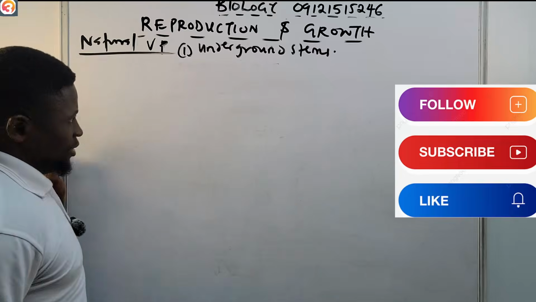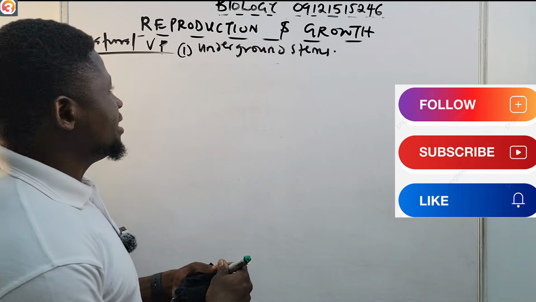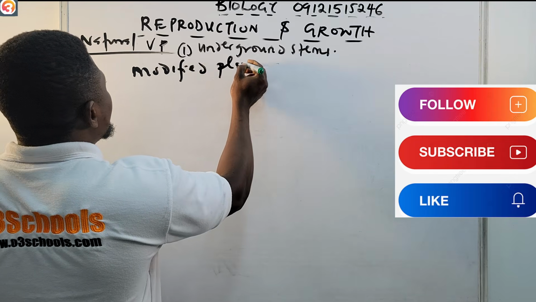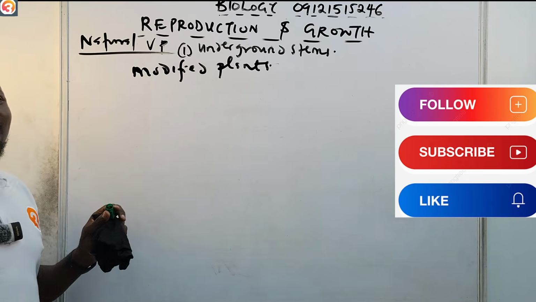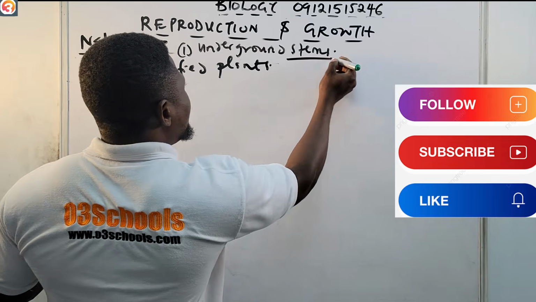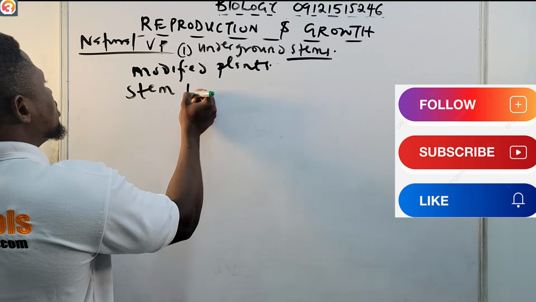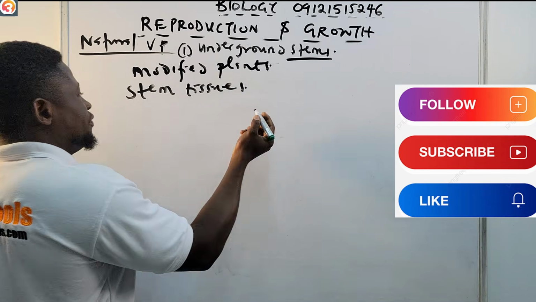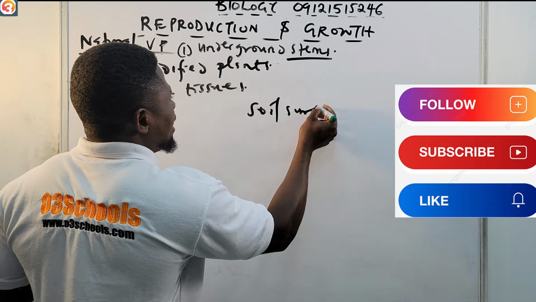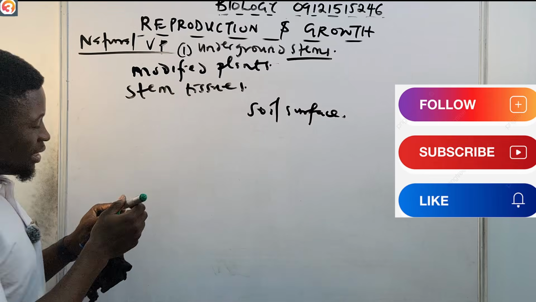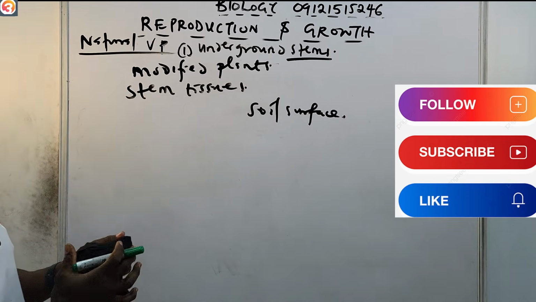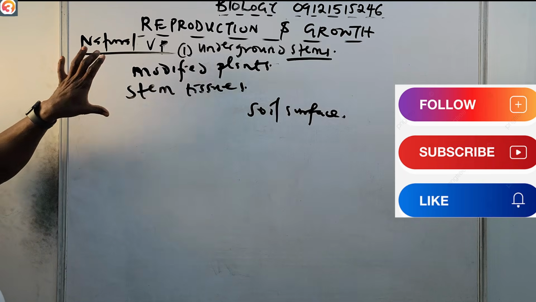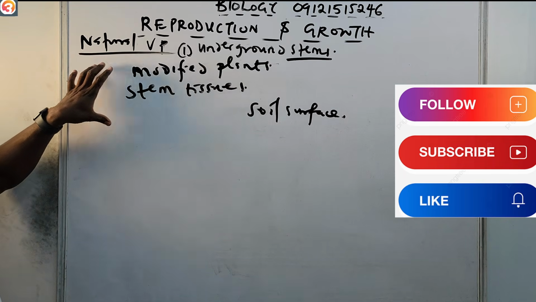The underground stems are modified plants that are derived from stem tissues. But do you know where they are found? They are found under the soil surface. So those are the underground stems. They are modified plants derived from stem tissues, but they are found under the soil surface.